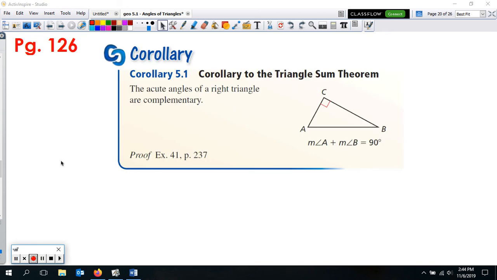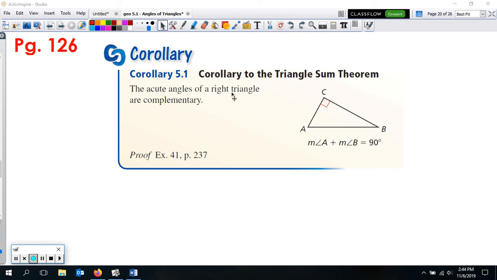Alright, so on page 126 there was one last theorem here. It's the corollary. Corollary just means it's similar to one we've already talked about. It's a corollary to the triangle sum theorem, the one that says all the angle measures inside add up to equal 180. But if we see that it's a right triangle, and so we know that C right here is 90 degrees, then the corollary is that these two angles here are going to add up to 90.